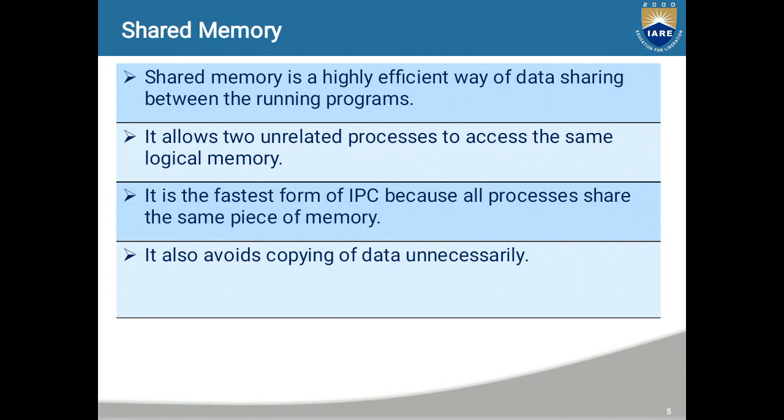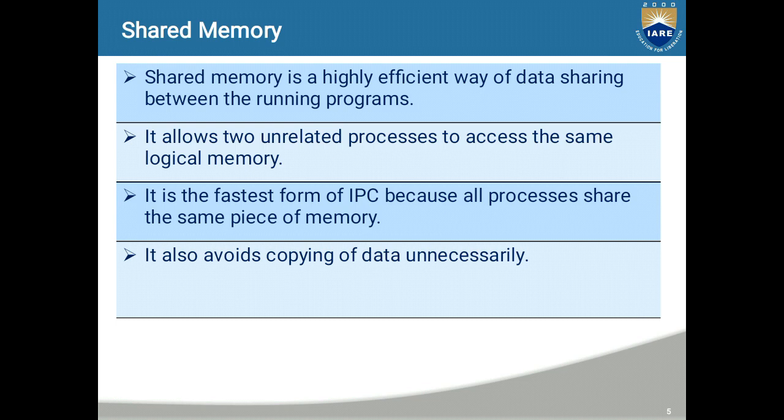Let's see about shared memory. Shared memory is a memory shared between two or more processes. However, why do we need to share memory or some other means of communication? We know that each process has its own address space. If any process wants to communicate some information from its own address space to other processes, then it is only possible with an inter-process communication technique.